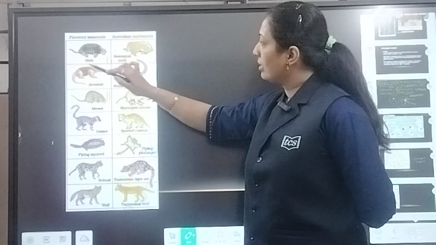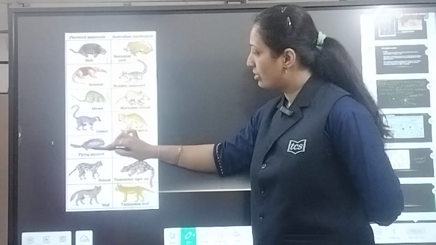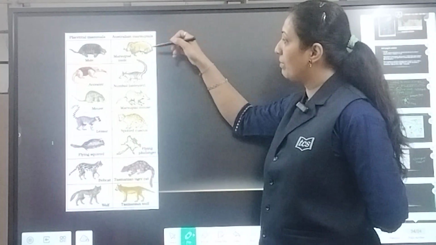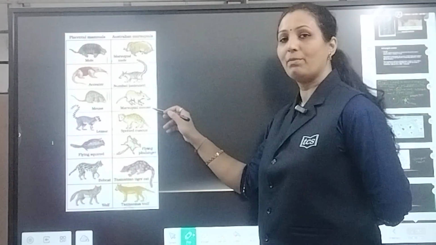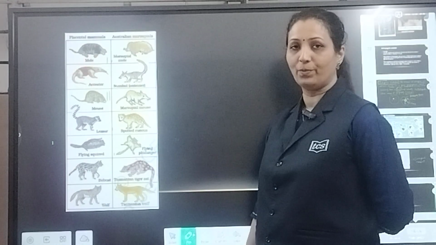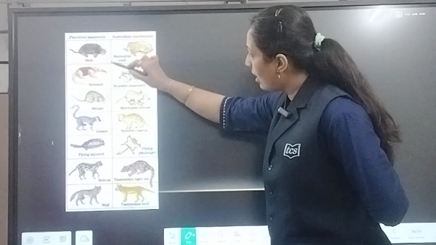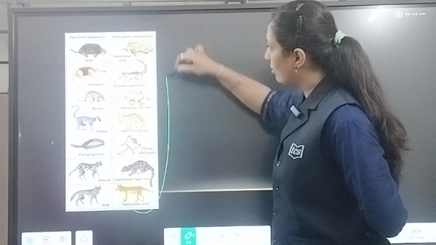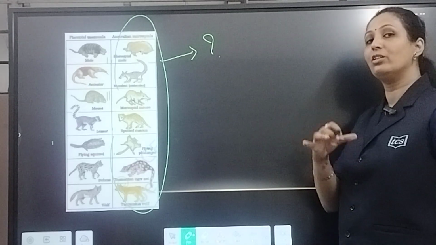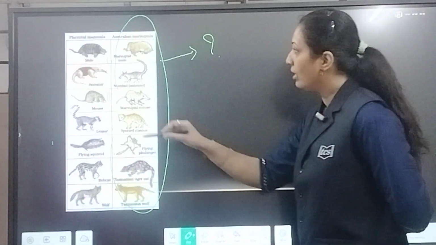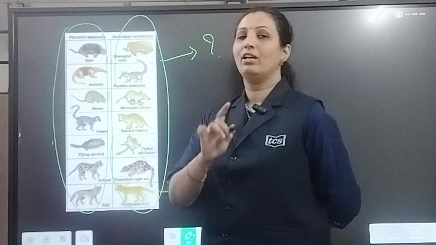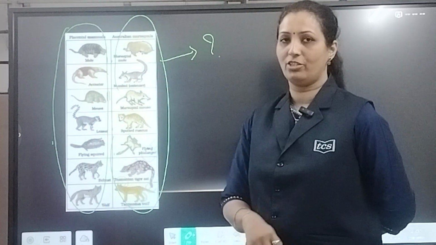Next, here are placental mammals and the Australian marsupials. Placental mammals: mole, anteater, mouse, lemur, flying squirrel, bobcat and wolf. Australian marsupials: marsupial mole, numbat, that is the anteater, marsupial mouse, spotted cuscus, flying phalanger, Tasmanian tiger cat, Tasmanian wolf. These are the examples. When asked what kind of evolution the Australian marsupials show individually, remember it is divergent. If asked what kind of evolution placental mammals indicate, remember adaptive radiation is one type, so divergent evolution.